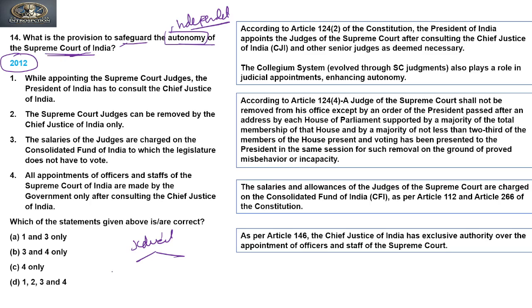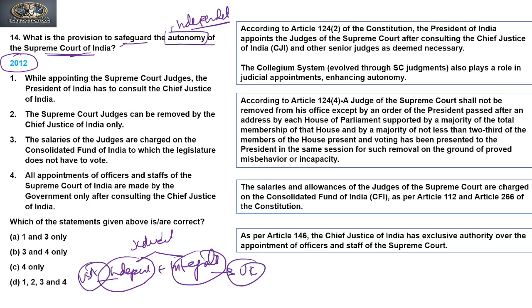is independent plus integrated judiciary. So we have an independent judiciary, the character of which we have taken from the USA. We have an integrated judiciary, the character of which we have taken from the UK constitution.